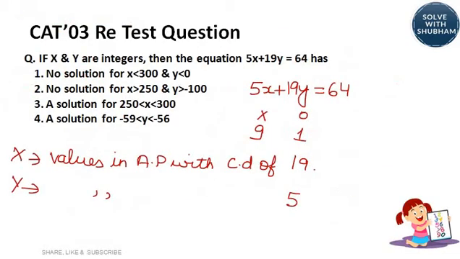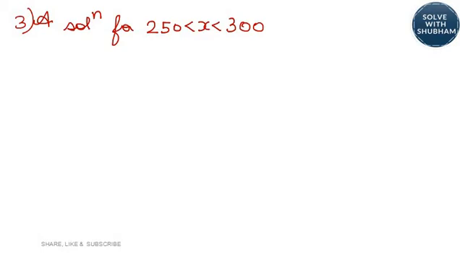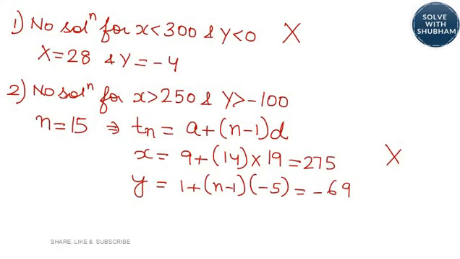Third, a solution for x between 250 to 300. A solution for x lying in this range. Now here looking at the option 2 itself, x is equal to 275. So when we were doing, we got it right, x is equal to 275.